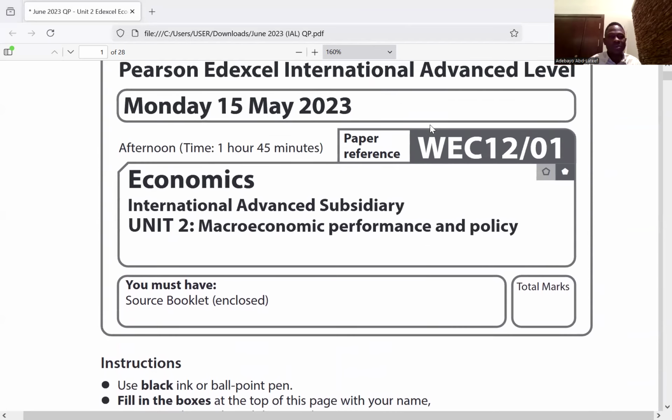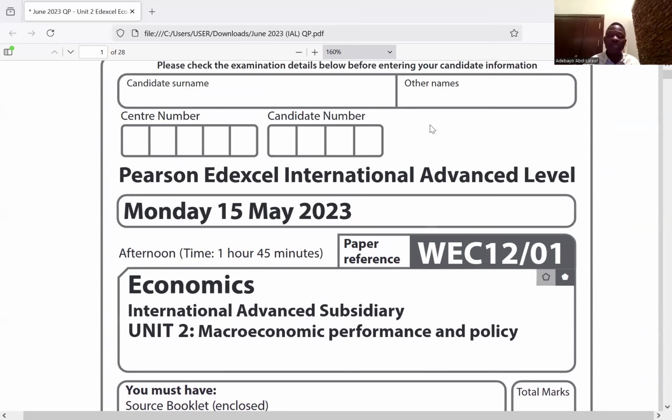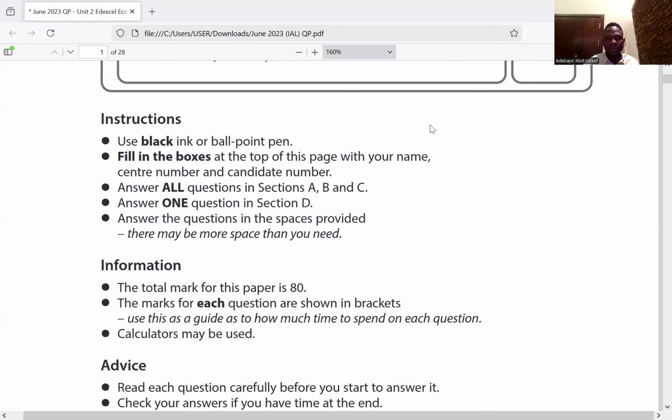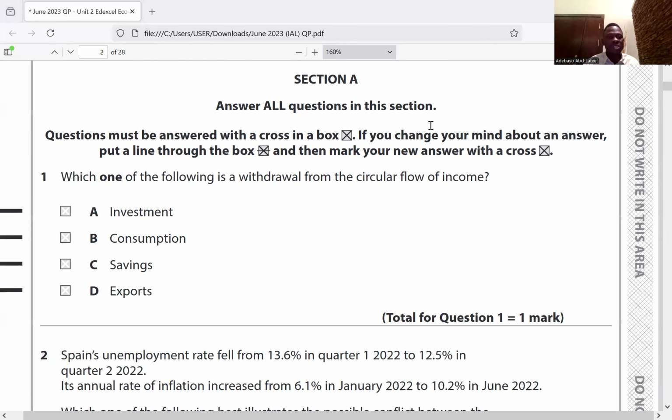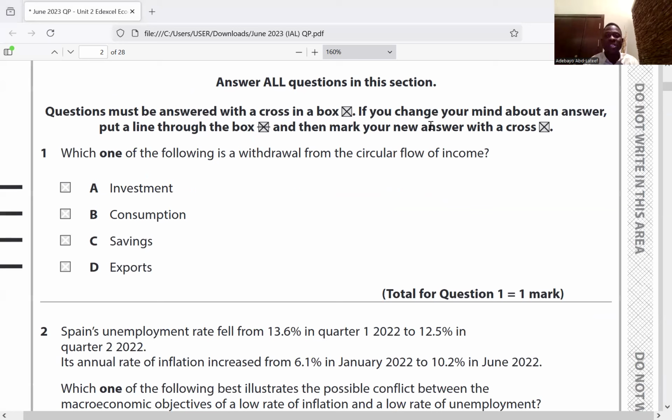So we're starting with paper 2, May/June 2023, economics. The first question: which one of the following is a withdrawal from the circular flow of income? We have investment, consumption, savings, and export.